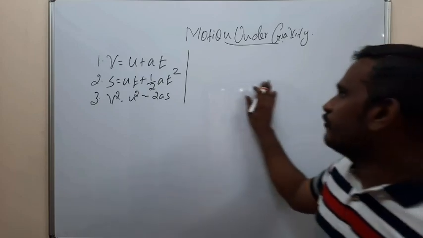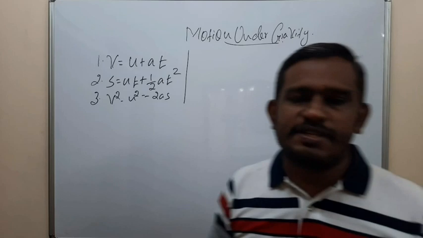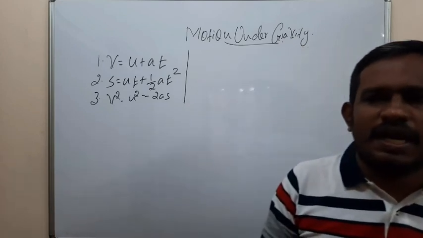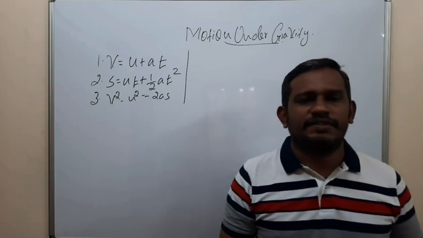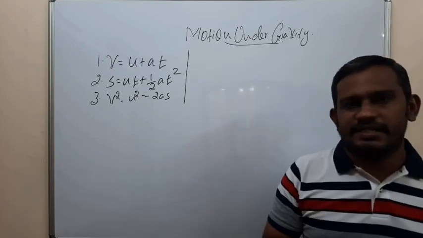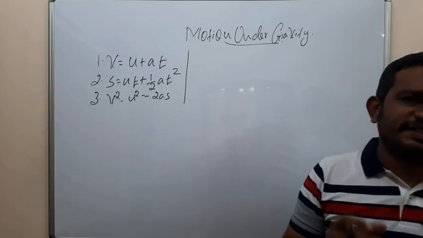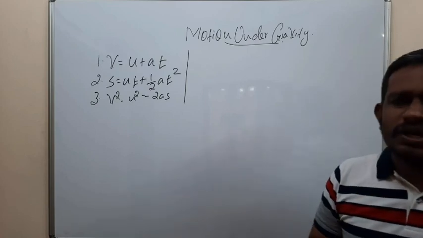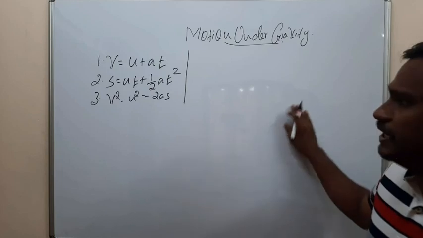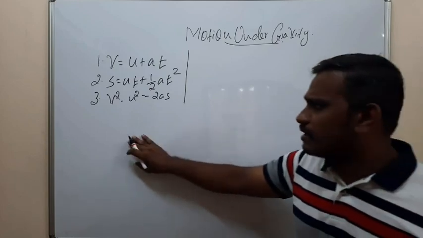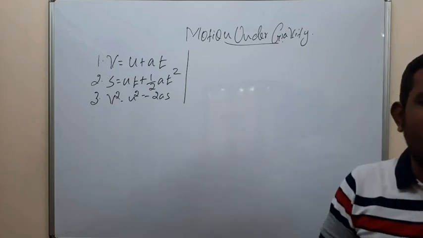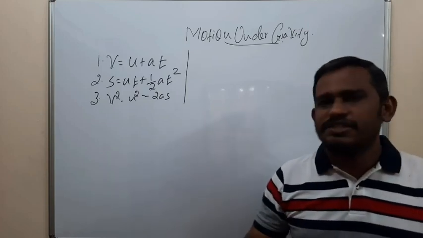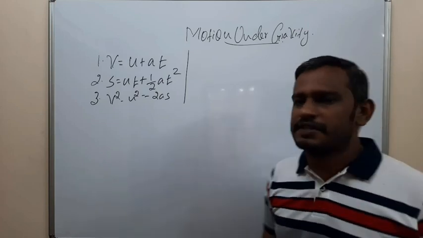Each object is attracted towards the earth with a constant acceleration, called the acceleration due to gravity. This also comes under uniformly accelerated motion, so we consider the acceleration of the earth.